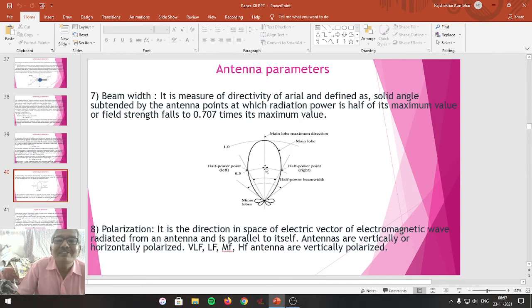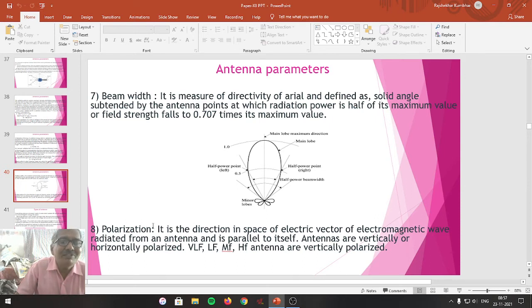This is the angle subtended by that particular antenna where radiation intensity falls to half the maximum value or field strength falls to 0.707 times its maximum value. So this is the half power point, and the angle subtended at this point is the beam width. Remember.